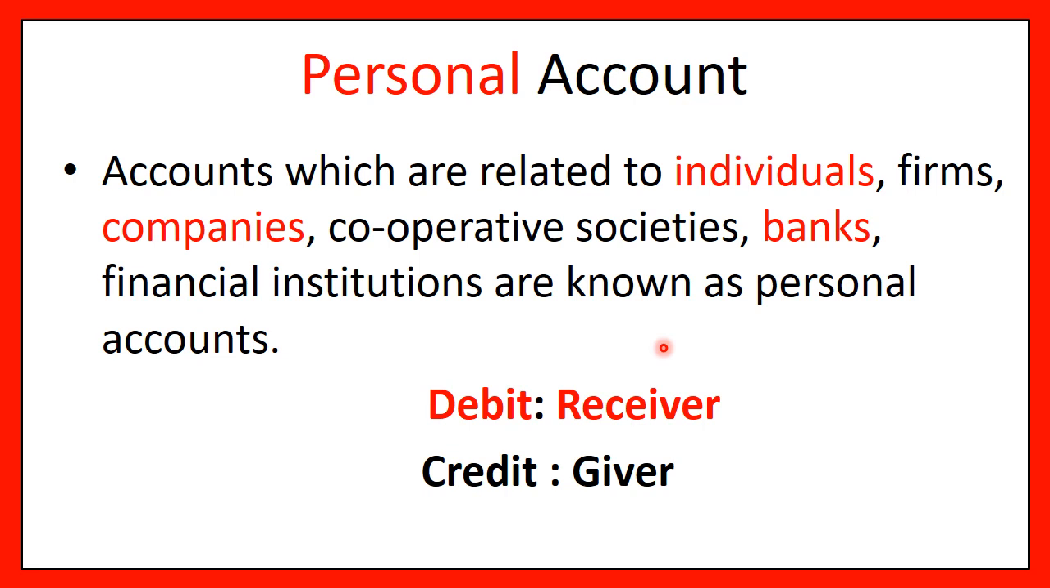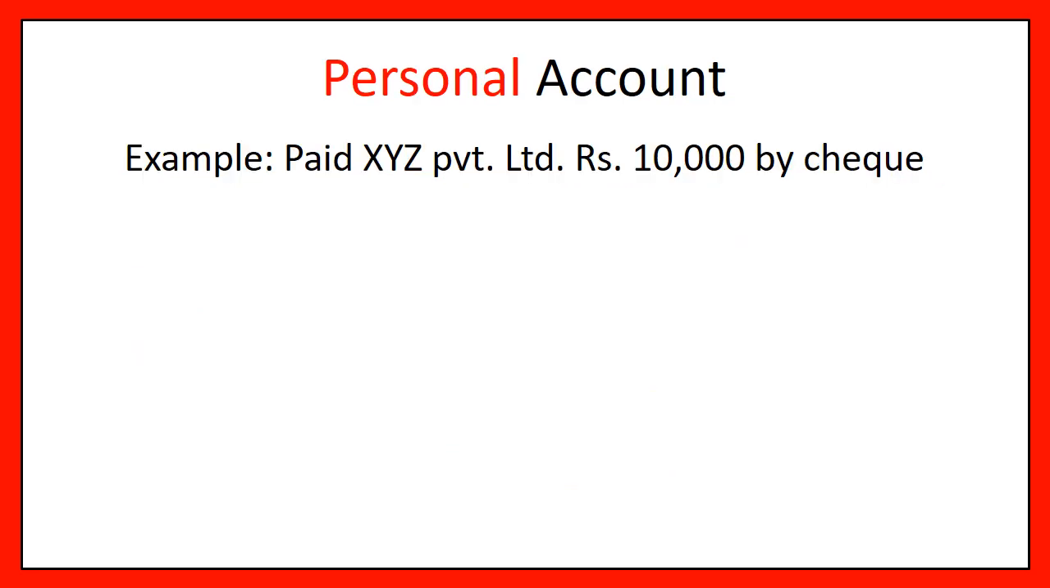Yes, a real person can be a human being like you and me, whereas an artificial person is a company, a bank, a financial institution, a cooperative society. All these are called artificial persons, which are registered under the Companies Act. So all of them form personal account. Now, what is the rule for personal account? The rule is debit the receiver, credit the giver. Friends, understand. Debit the receiver and credit the giver. Okay, let us understand this with an example. Debit the receiver, credit the giver.